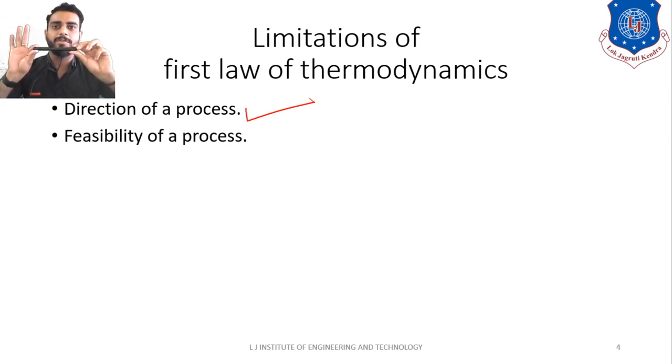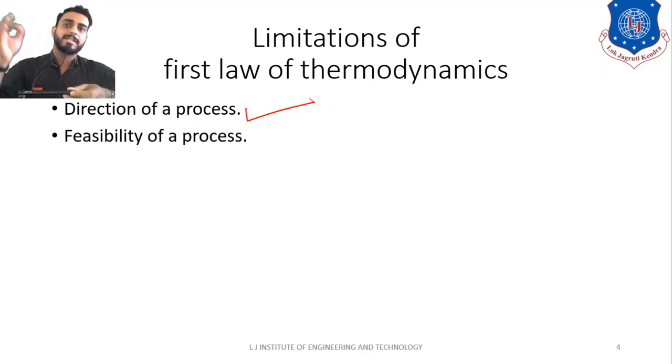So that is why what will happen? You cannot achieve different temperatures at these two ends, right? But according to the first law of thermodynamics, this process is possible or feasible, right? Because the energy can transfer from one form to another form. First law only tells us that yes, energy can transfer, that's all. It cannot think about the feasibility, that this process is practically possible or not practically possible.